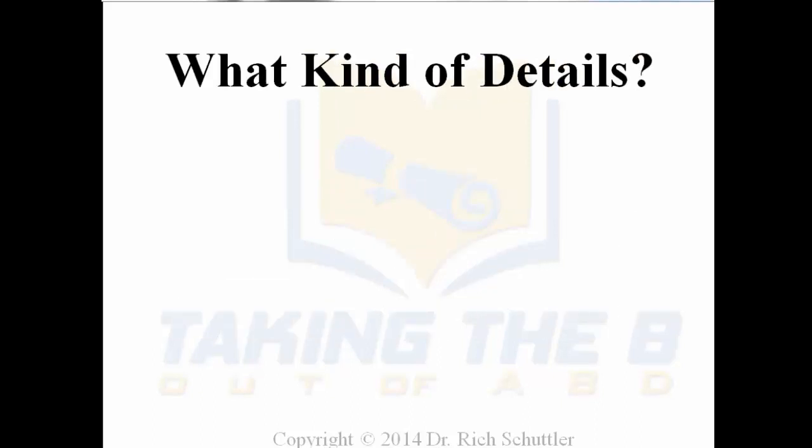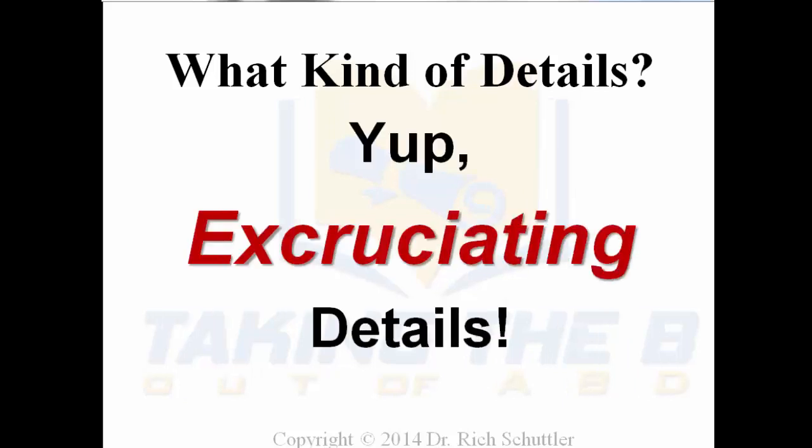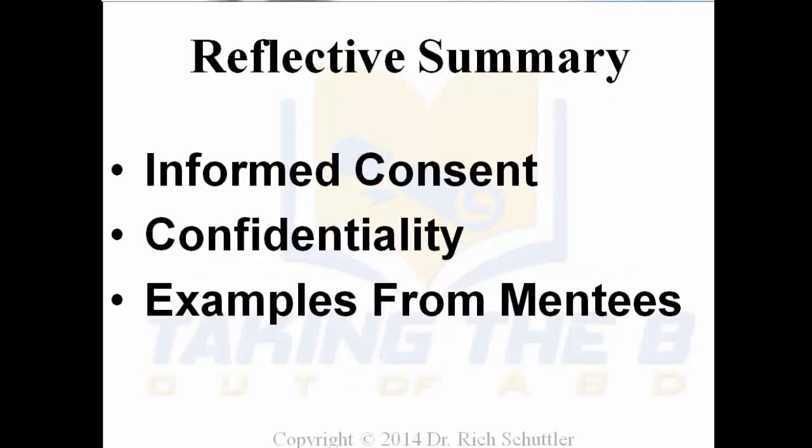Again, Chapter 3 contains what kind of details? Yep, excruciating details. The more details you build in from the very beginning, the less chance you'll have of your work not being approved the first time. As part of the reflective summary, I did give information about informed consent, what its purpose was, how you might produce that informed consent form, how you're going to get signatures or approvals by your participants, whether it be signing it literally by hand, with a pen on a piece of paper, or electronically, or some other means that's required by your university for the type of research you're collecting.